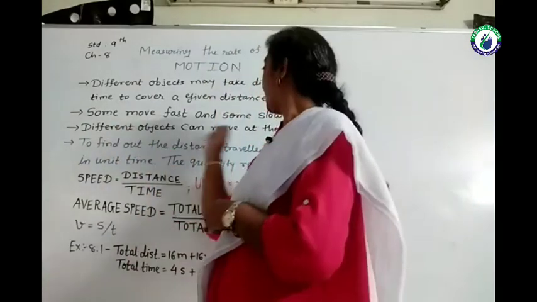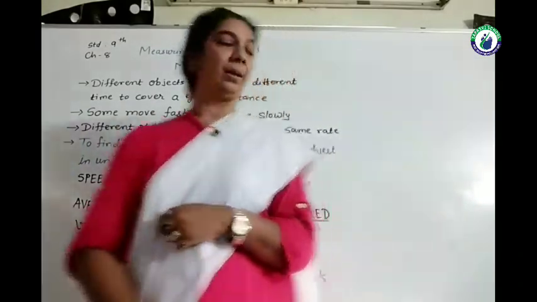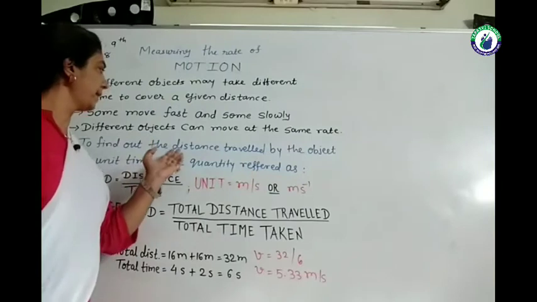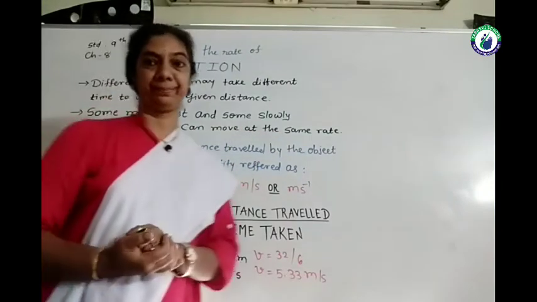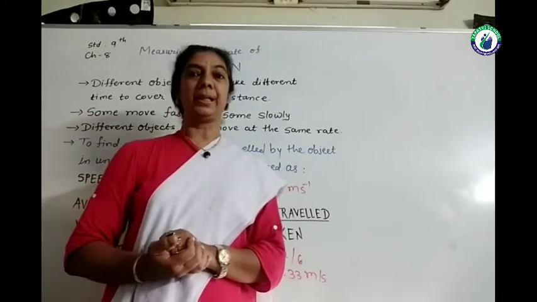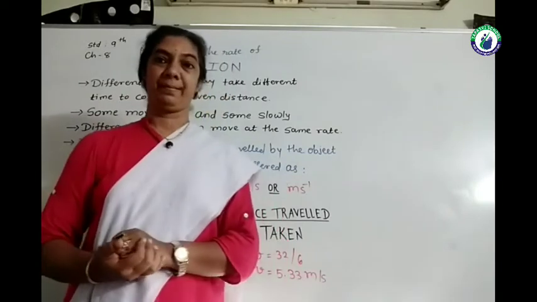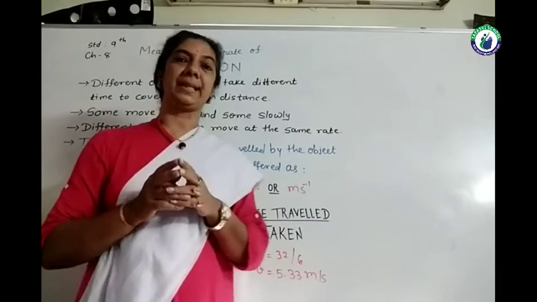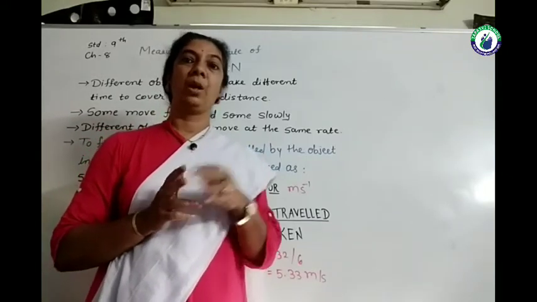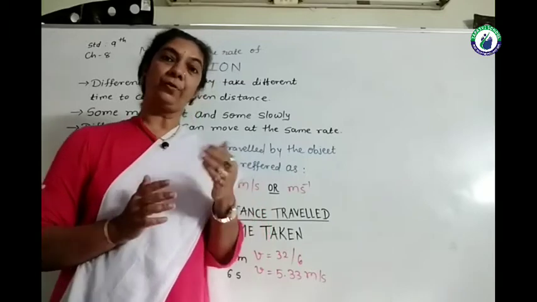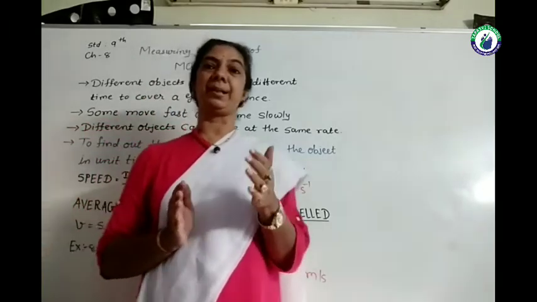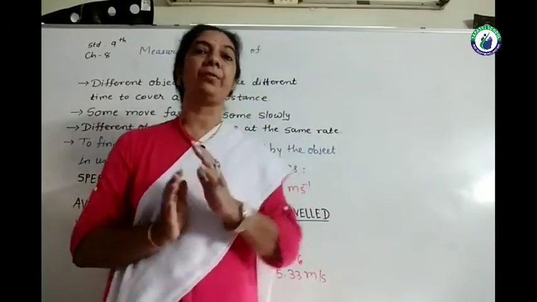It is also possible that different objects can move at the same rate. It is also possible that two friends are moving on bicycle. Both of their speeds are the same. Both of them are traveling the distance in the same interval of time.